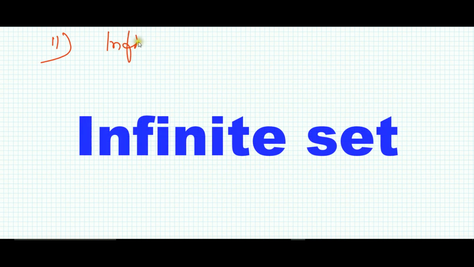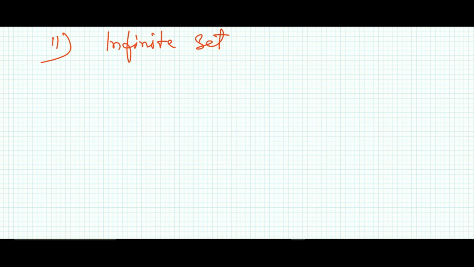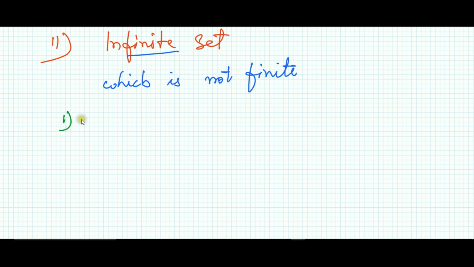Next, the next set is the infinite set. Infinite is very simple to know: that which is not finite. That's why it is infinite. That means the members are not countable. You cannot count the members. Now I am giving an example so you can understand clearly. Suppose I am writing the first set like this.